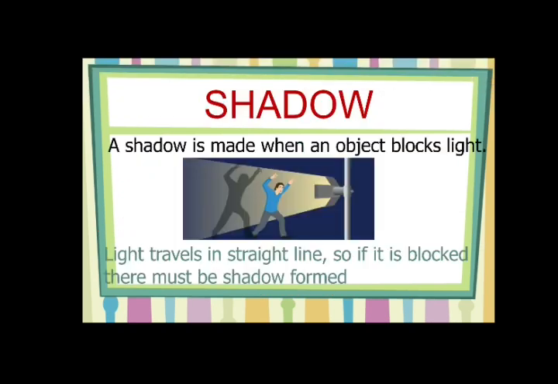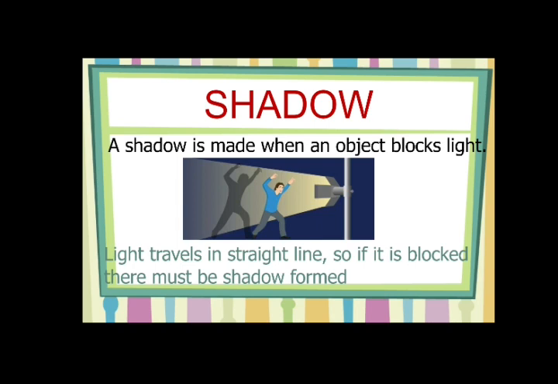Next we are going to see about shadows. What are shadows? How are they formed? We have classified the materials as transparent, translucent and opaque objects. What is an opaque object, my dear children? Whenever an object is blocking the passage of light rays, then the object will be opaque. Opaque objects will cast shadows. We humans are also an example of opaque objects.